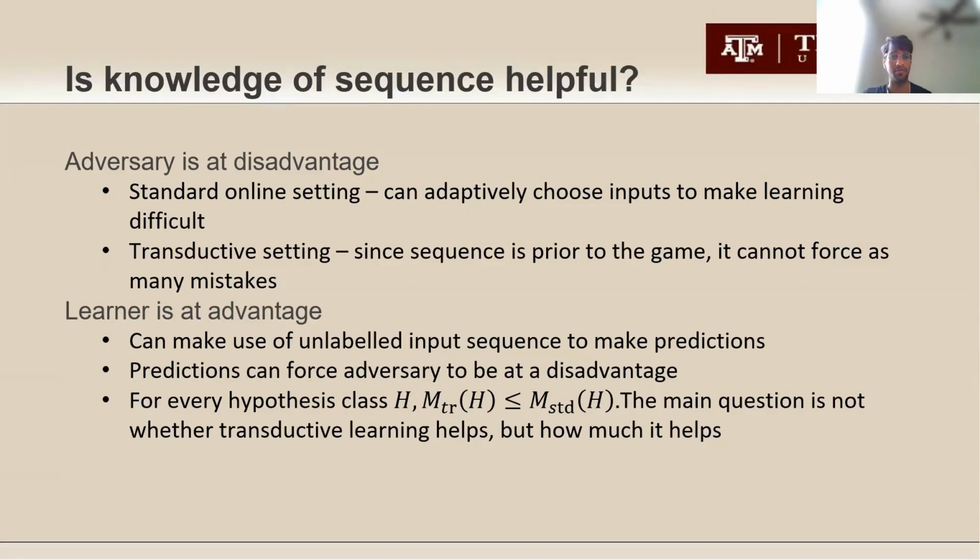So essentially, for every hypothesis class H, the number of mistakes made in the transductive setting is always less than or equal to the number of mistakes made in the standard setting. Now this paper tries to look at how much this actually helps, and it tries to quantify that.